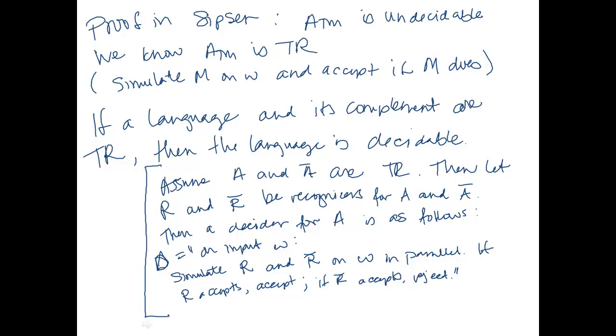Okay, so let's go back. This was a little side proof. We know ATM is Turing recognizable. If a language and its complement are Turing recognizable, then the language is decidable. ATM is undecidable, therefore ATM bar cannot be Turing recognizable.